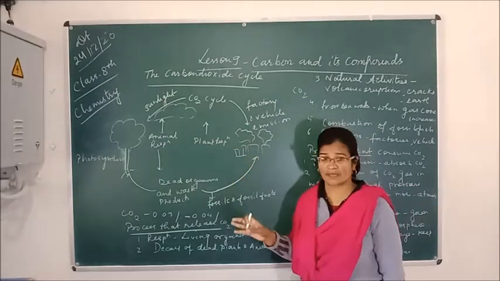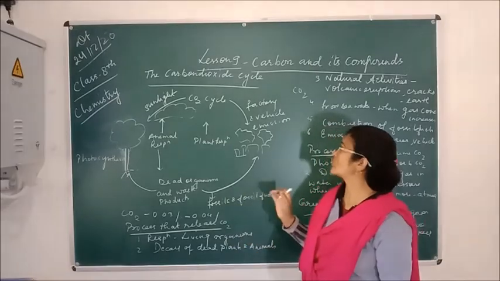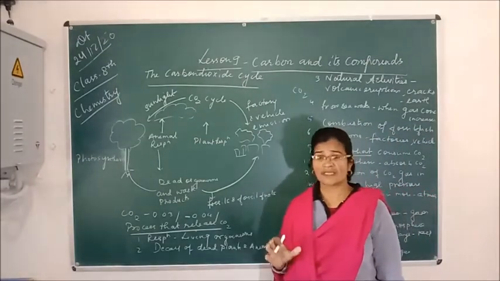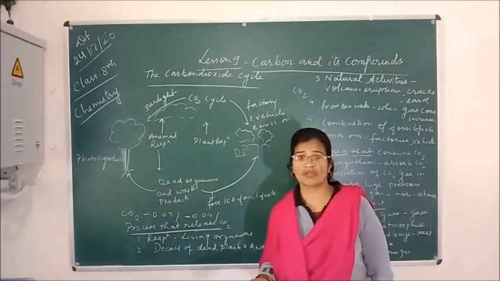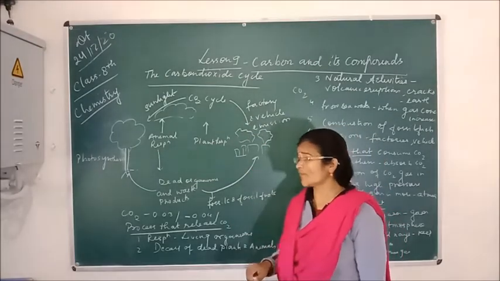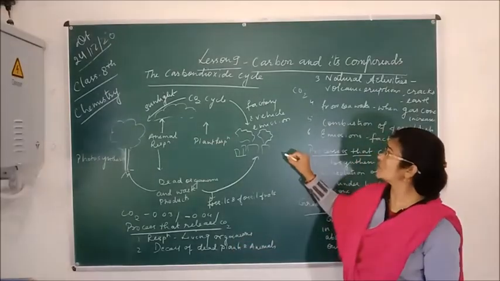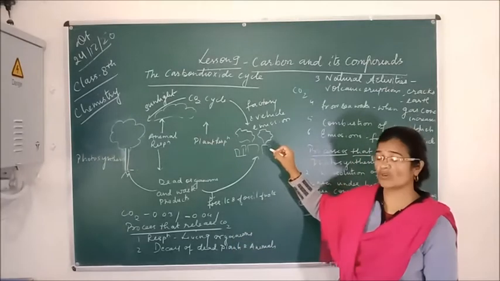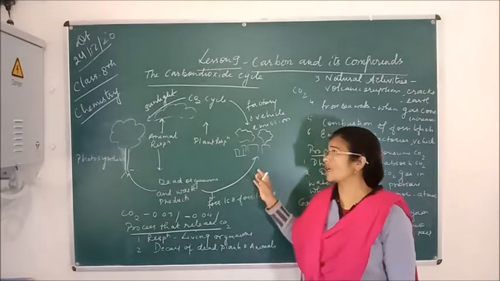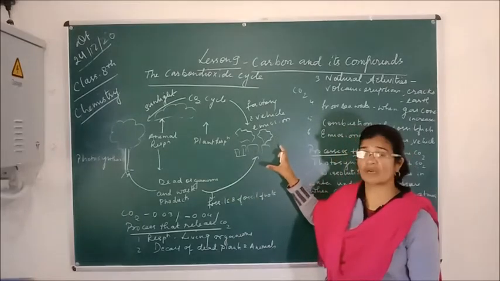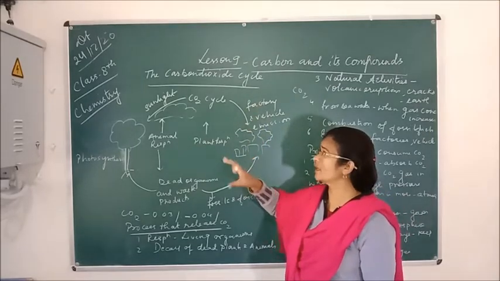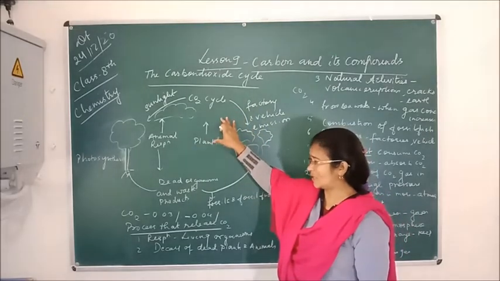Secondly, when we burn fossil fuels like coal and petroleum, what happens then? The carbon is emitted, and this carbon comes in contact with the oxygen in the atmosphere and forms carbon dioxide. So carbon dioxide is again released into the atmosphere. This is the second source. The third source is factories and vehicles. You all know that factories release carbon dioxide gas, and vehicles also release carbon dioxide gas. The smoke that comes out from vehicles or factories also goes into the atmosphere and forms carbon dioxide there.